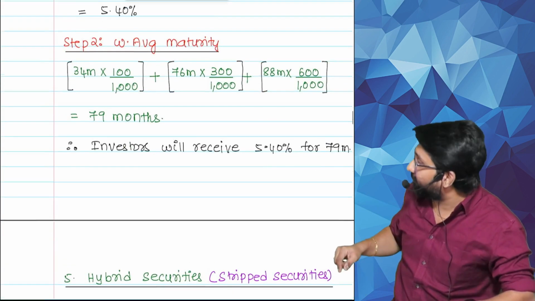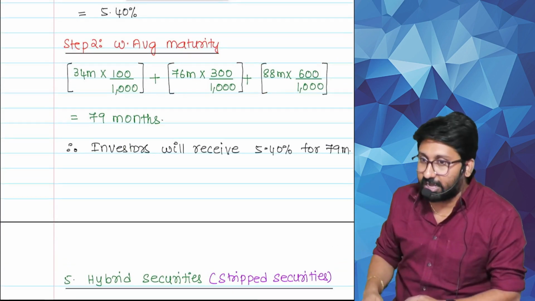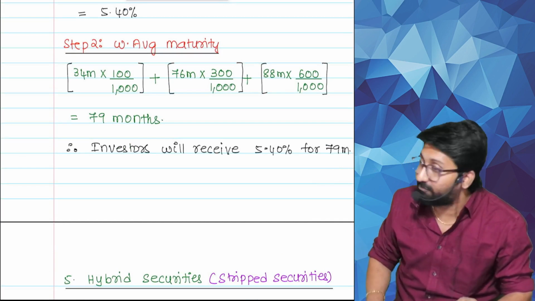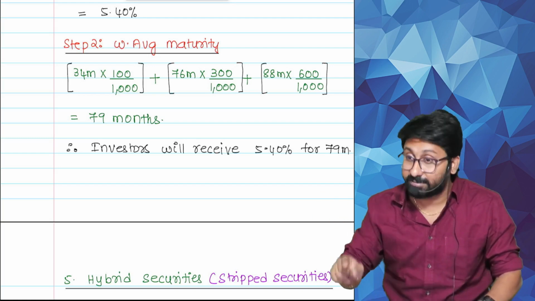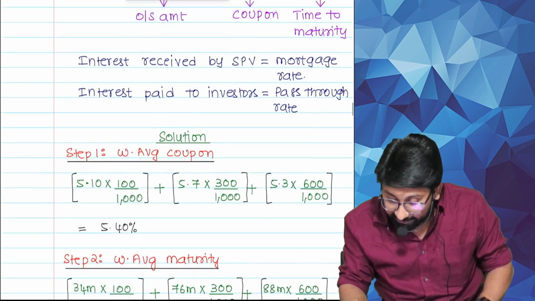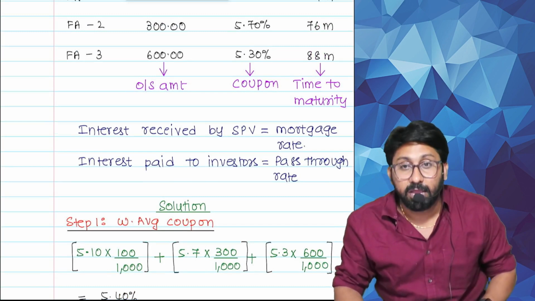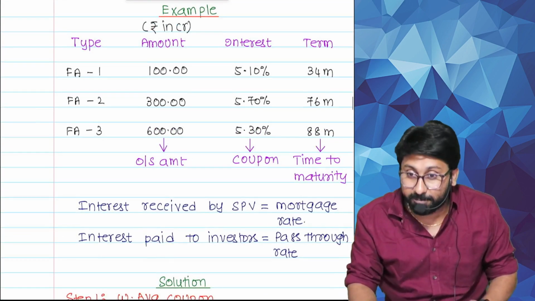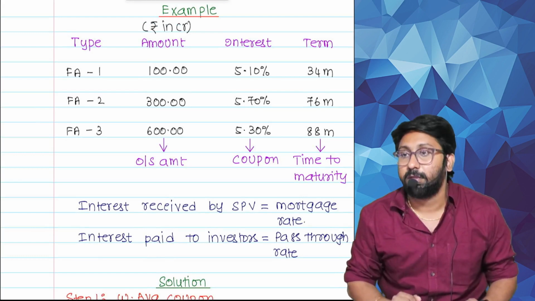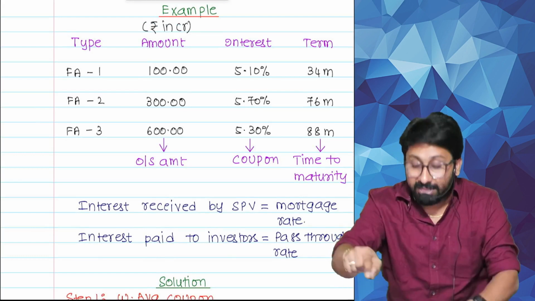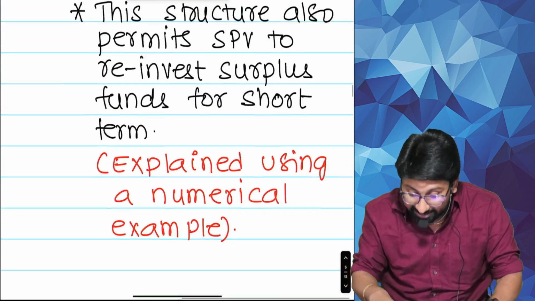Read now. Therefore, investors will receive 5.4% for 79 months. On some loans, I will receive even after 79. An 88 months loan is there, and I am getting 5.7, 5.3, 5.1. I may get something in excess, but I am paying only 5.4, or not? That excess amount I will use. That's what he is telling.